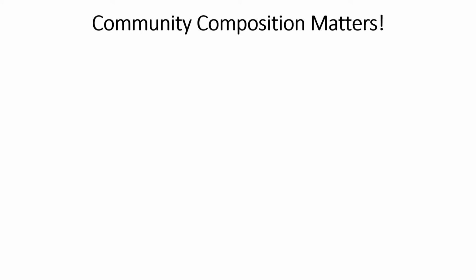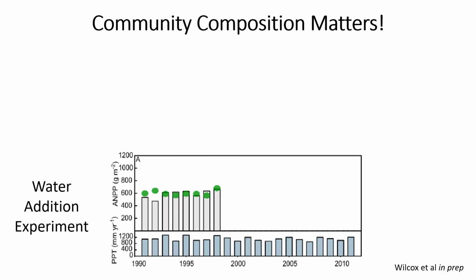I'll start out by talking about a case study example that I think really exemplifies why thinking about community composition matters. This case study example comes from a tallgrass prairie ecosystem, the Kanza Prairie Long-Term Ecological Research Station, where over a period of about 20 years, experimenters were doing water additions in this prairie system, so irrigating our plots.